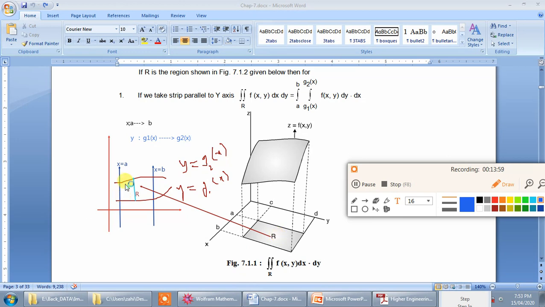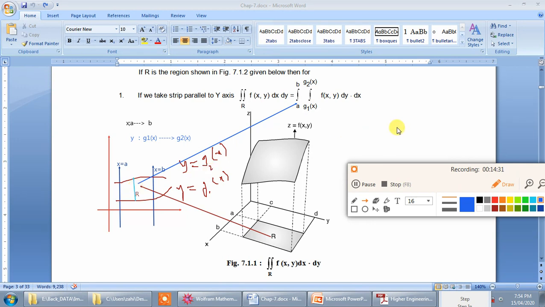So here the limit starts with x equal to a and ends with x equal to b. The lower end is on y equal to g1 of x and the upper end is on y equal to g2 of x, and that's why the limit of this integration in this case will be from x equal to a to x equal to b and g1 of x to g2 of x, f of xy dy dx. That's why we write the double integration over the region R, where this is the region R.